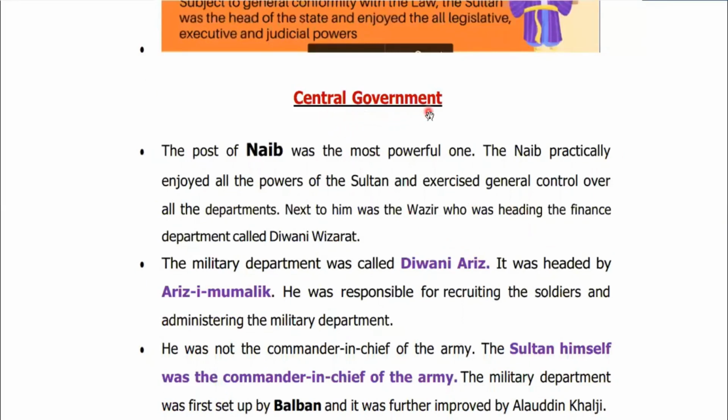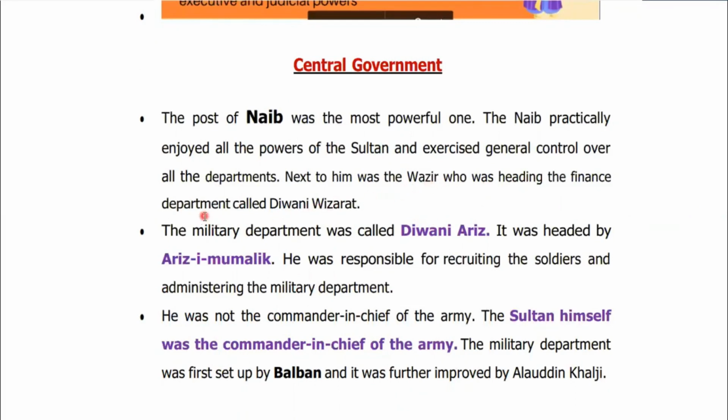Next topic is central government during the Delhi Sultanate. We are going to talk about the whole system of central government. Please focus on the keywords here: Diwan-e-Arz, Arz-i-Mamalik, Naib. Number one, the post of Naib was the most powerful throughout the Delhi Sultanate. He practically enjoyed all the powers of the Sultan and exercised general control over all the departments. Next to him was the Wazir, who was Minister of Finance and Prime Minister.